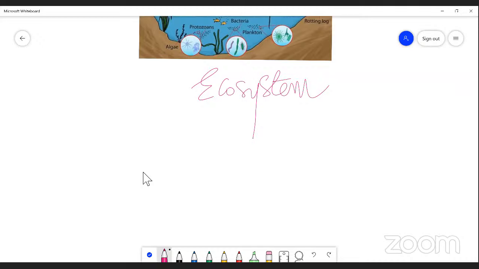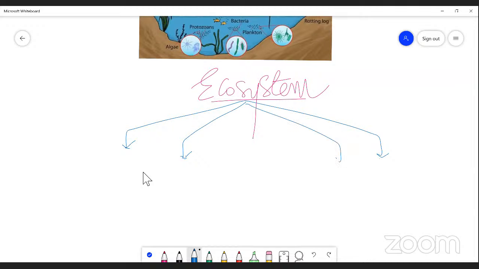The term ecosystem may be used by different people with different terms. There are several names for it.